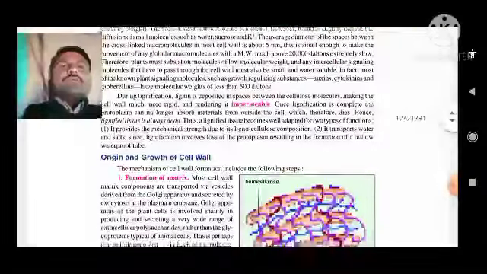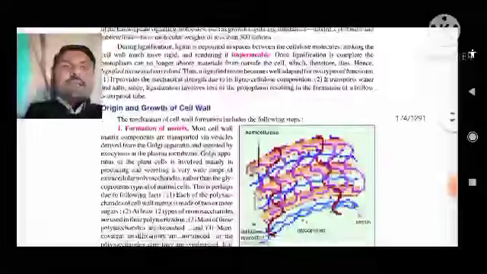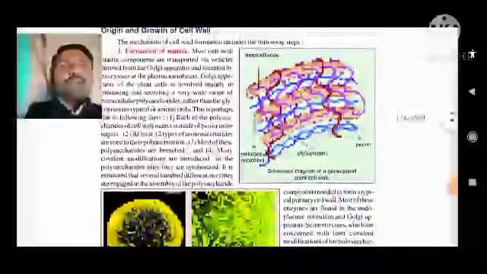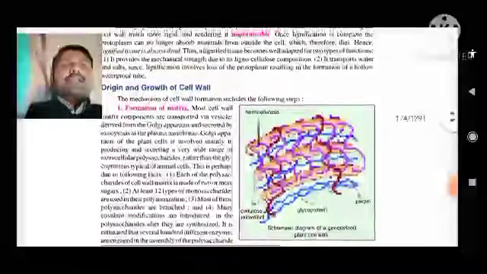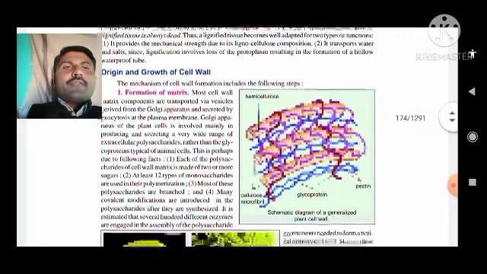Now, how has the origin of this cell wall taken place? There are a few following steps. Number one, formation of matrix. Matrix components are transported via vesicles derived from the Golgi apparatus and secreted by exocytosis at the plasma membrane. Perhaps the following facts are there.